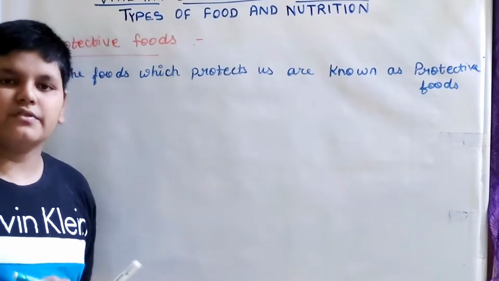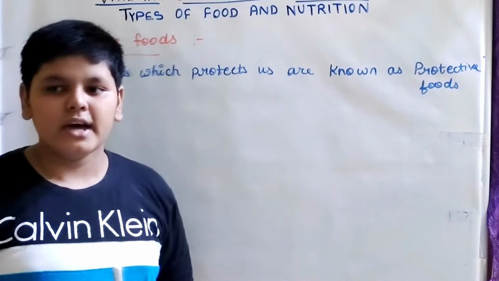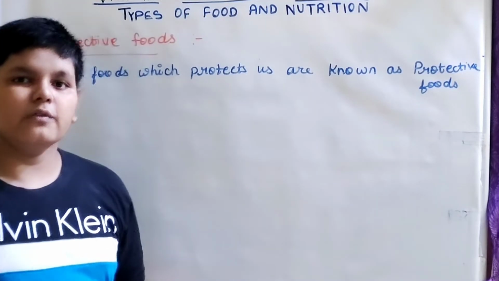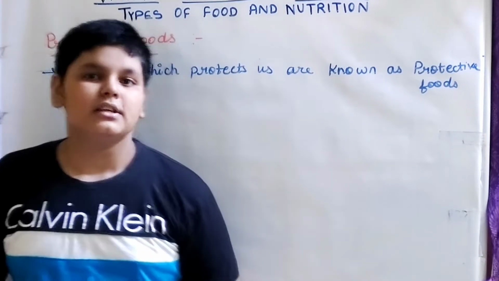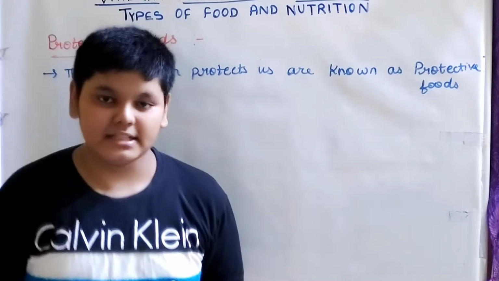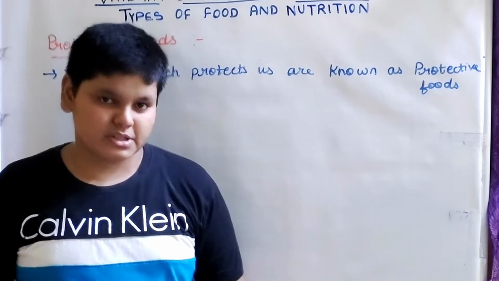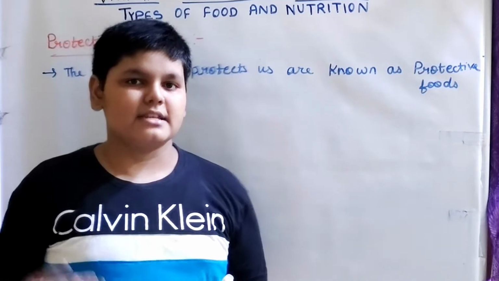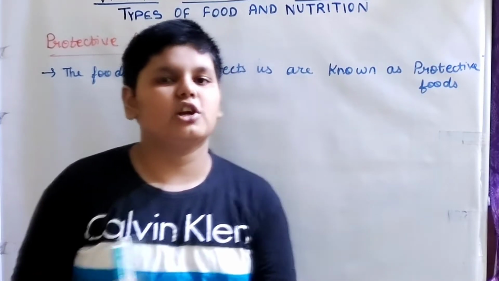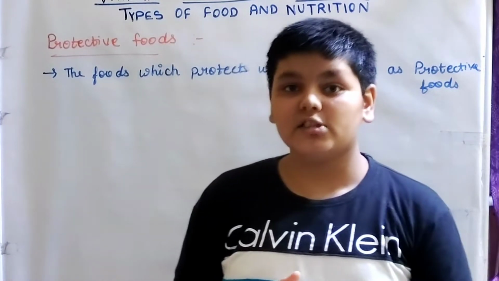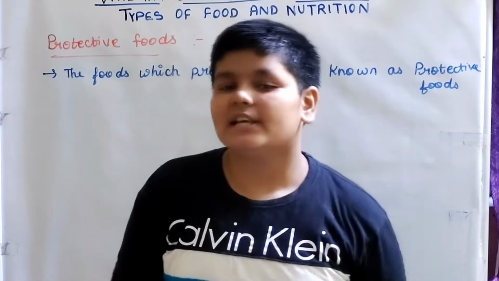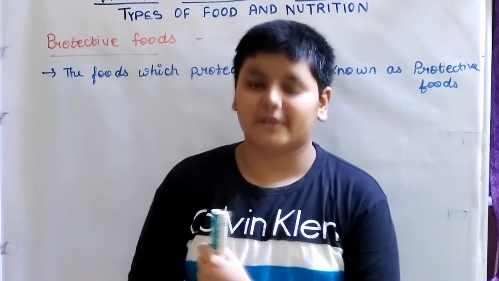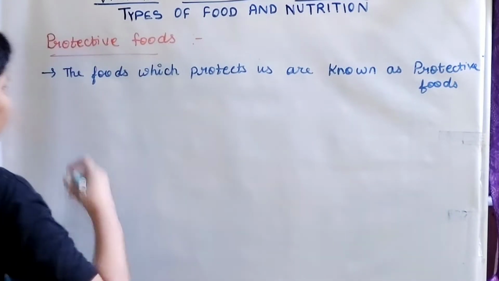So the foods which protect us are known as protective foods. Now, as I am saying, they protect us. From which things do they protect us? They protect us from many diseases, many pathogens, and many different bacteria, viruses, protozoans and other things. So these all come under diseases and also different microbes. These are not the only things specific to protective foods. So what are the protective foods?